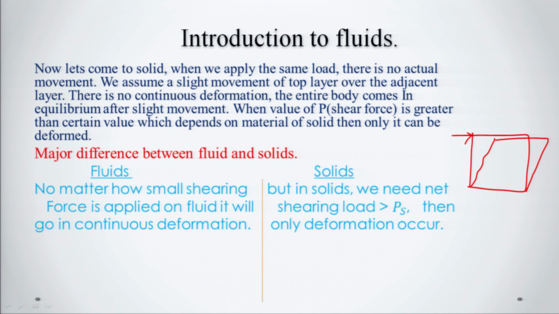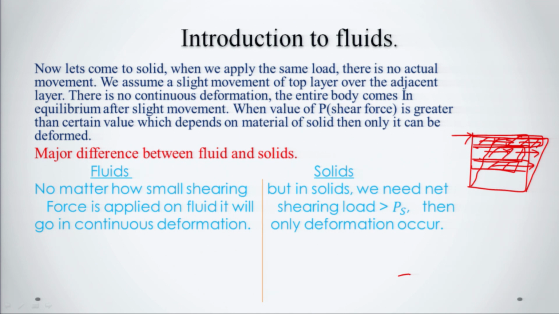The layers at the top will move in this direction, the layer below will move in this manner, and so forth. The entire body comes into equilibrium after slight movement.